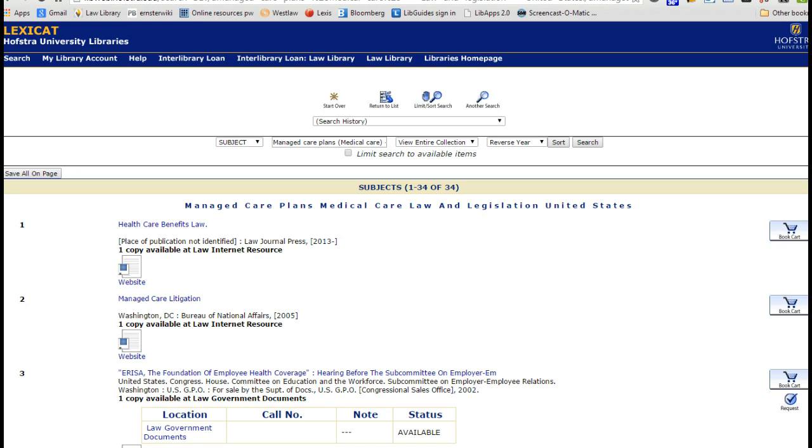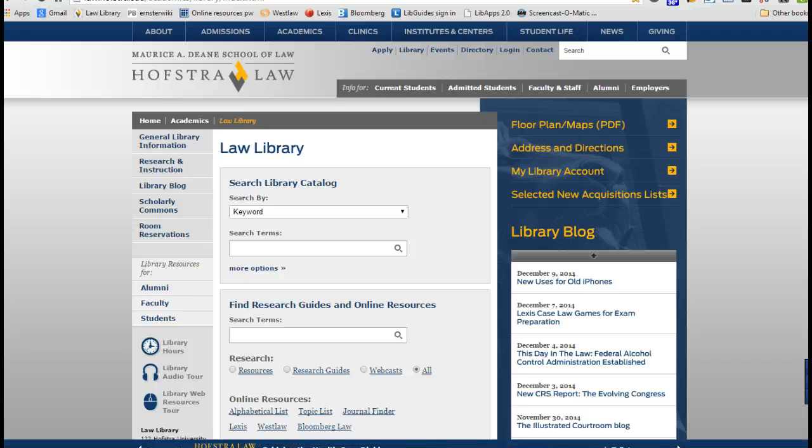Okay, I'm now going to go back to the Law Library homepage because we've looked at the Hofstra Law Library catalog, but as I said, you may not be in a place where you can get back to the law library as an alum. So let's look at that other catalog we mentioned, WorldCat, to see how that's going to be useful for you.